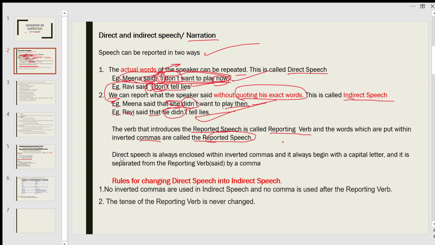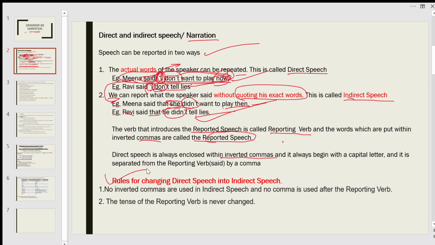Direct speech is always enclosed within inverted commas. If you see a sentence in which reported speech is enclosed in inverted commas, you can easily identify that it is direct speech. When you convert direct to indirect, the inverted commas disappear.